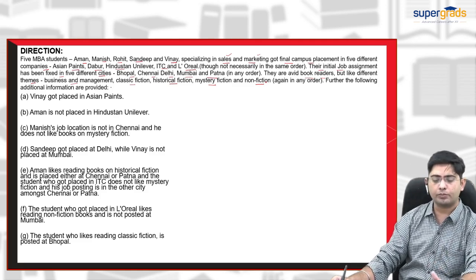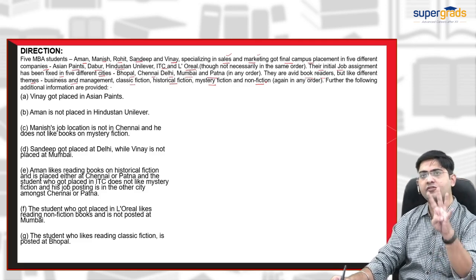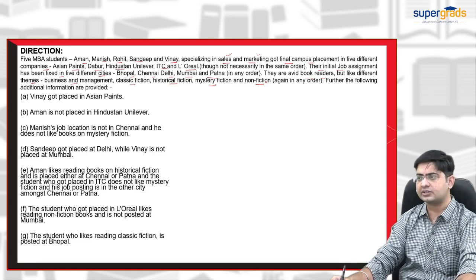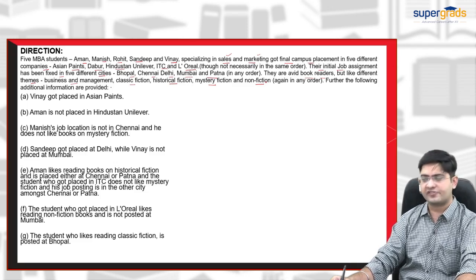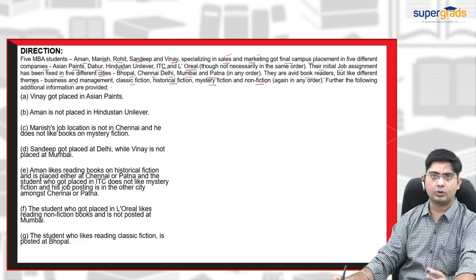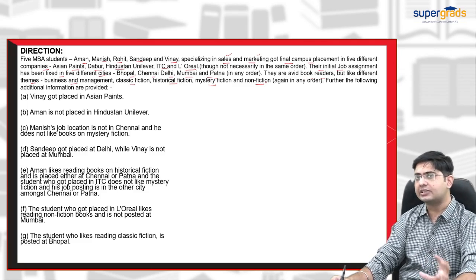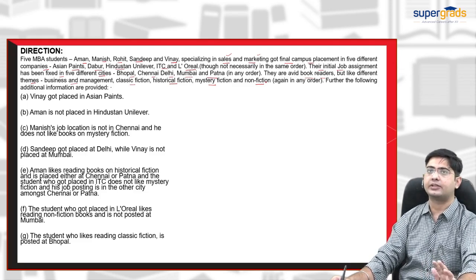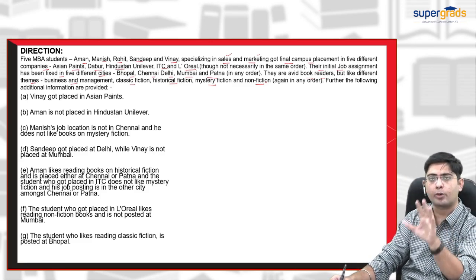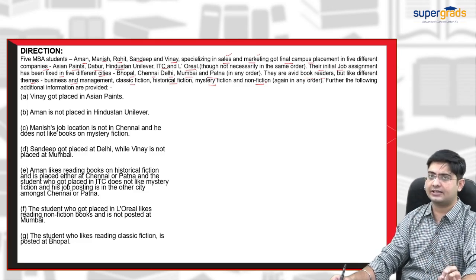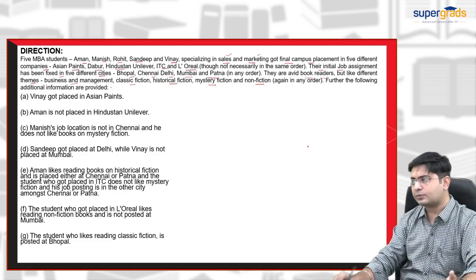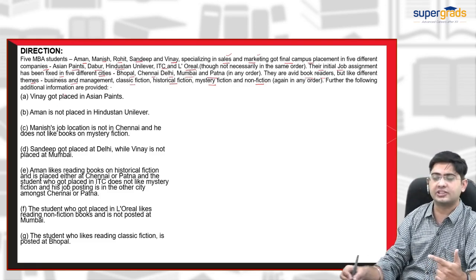So basically, from this point, we can conclude that there are four variables on which we have to work. First is five MBA students, five companies, five cities, and five reading themes. So we have to arrange this puzzle on the basis of these four variables. You have to study the direction set properly. Don't be in haste while reading the directions. Now, let us proceed with the clues which are provided to solve this puzzle.